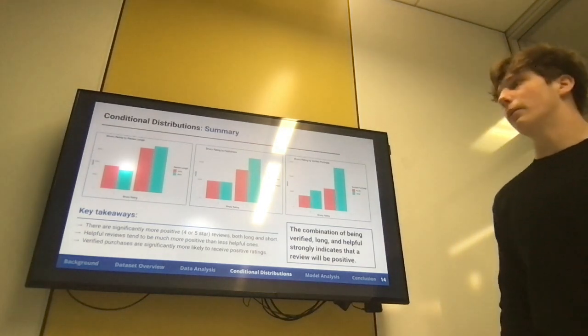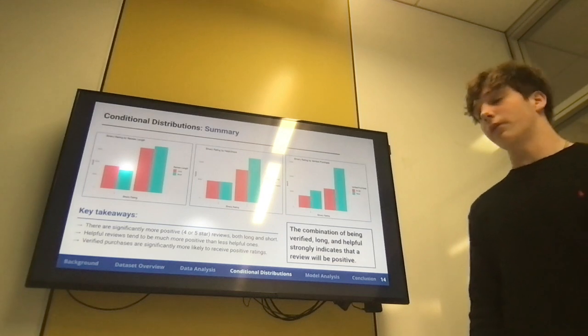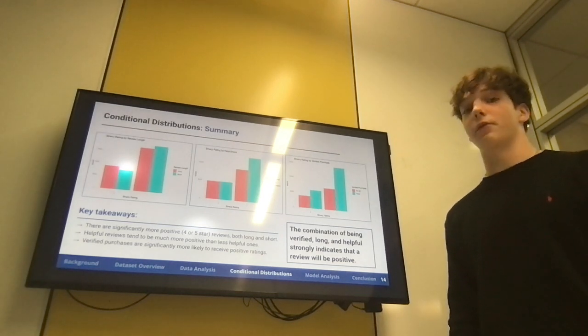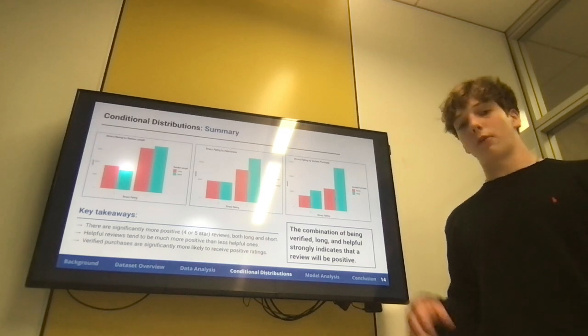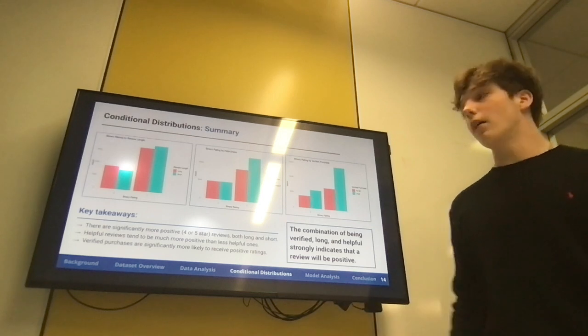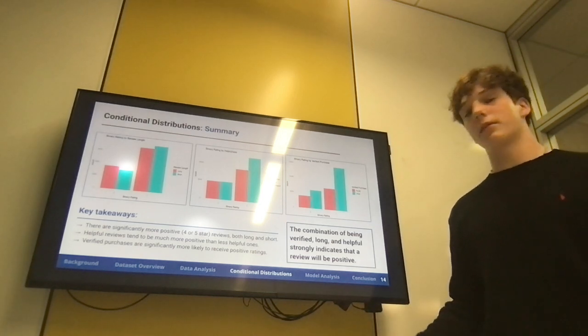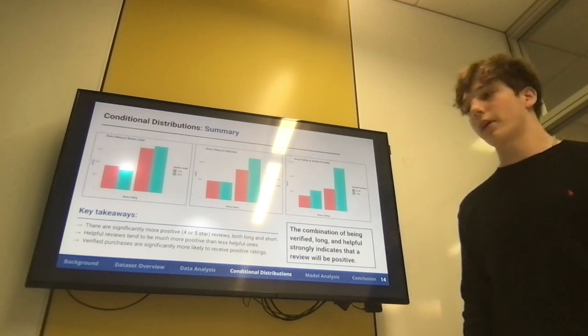Here are the 3 graphs grouped together for a summary. The biggest takeaway from this is that there are a lot more positive reviews than there are negative. This is interesting because positive reviews, 4 and 5 stars, only make up 2 out of the 5 possible ratings. The other ones are 1, 2, 3. So if 2 out of the 5 are making up the majority, I think it's worth investigating.